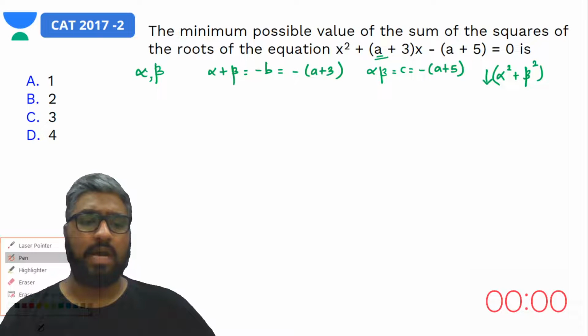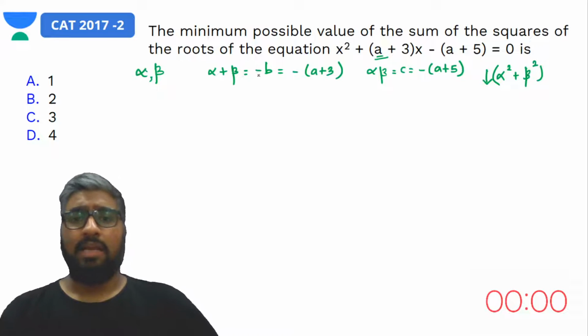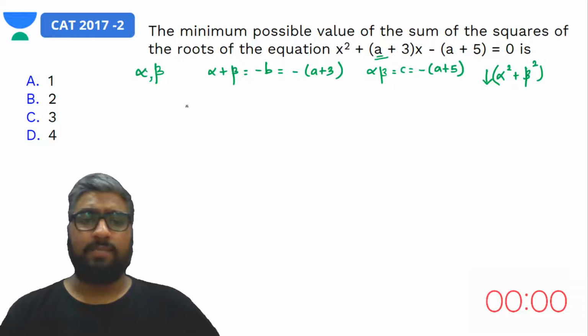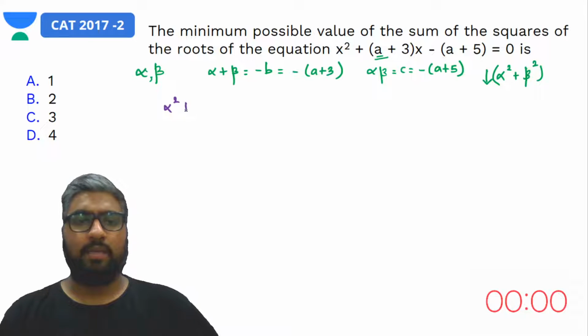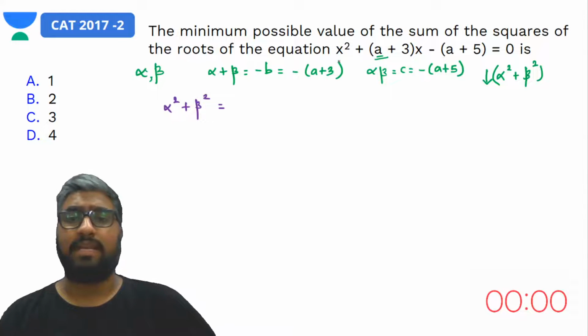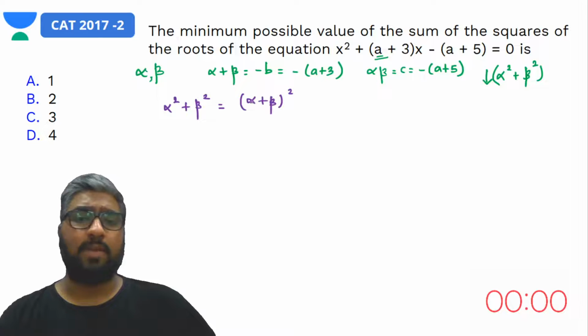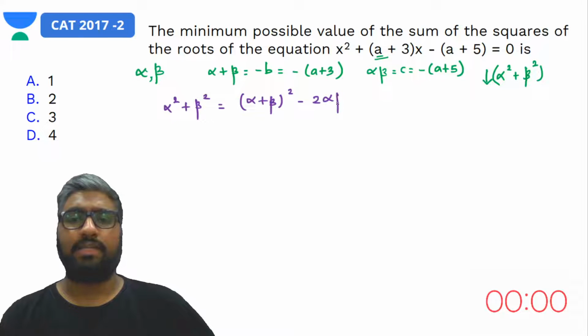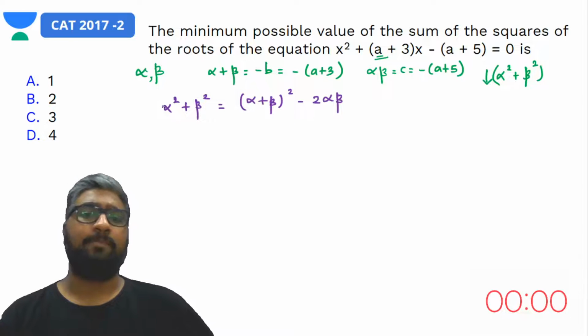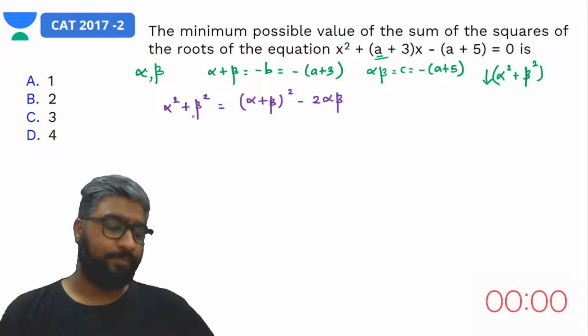And in order to answer this, we need what? Alpha square plus beta square, right? Can I write this in the form of alpha plus beta and alpha beta? That basically would give me what? Alpha plus beta the whole square is alpha square plus beta square plus 2 alpha beta, which means I have to remove the 2 alpha beta part out of this, and I would get alpha square plus beta square, right?